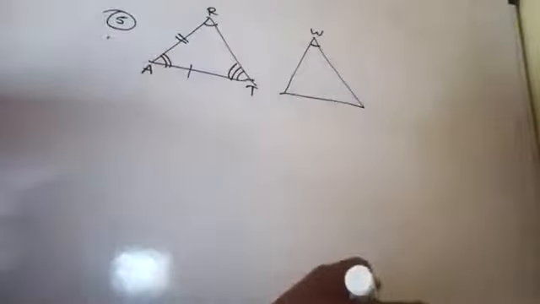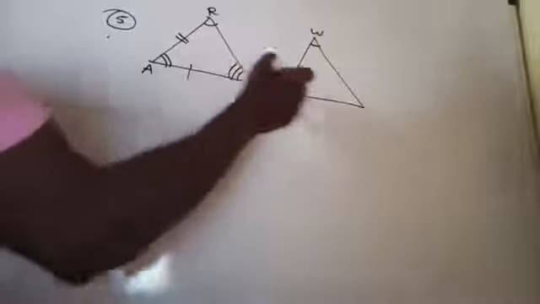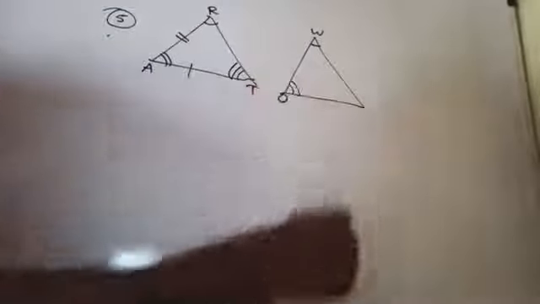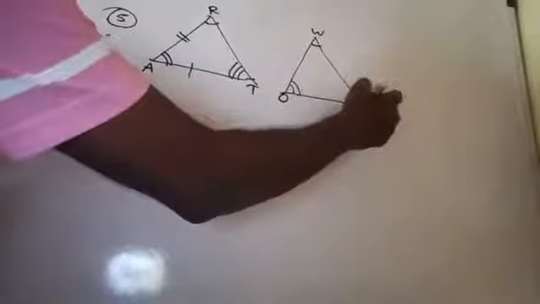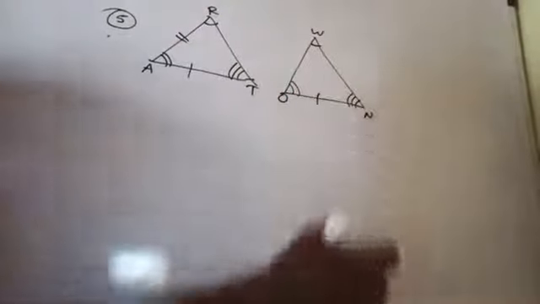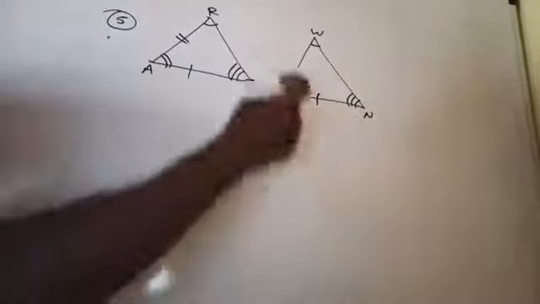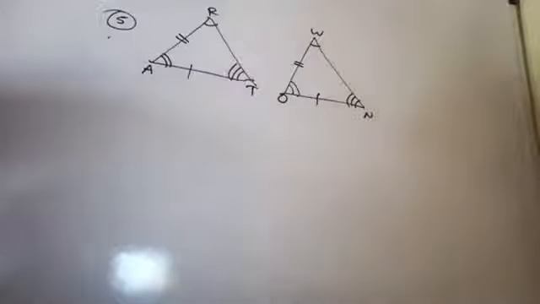Okay, so it should be W, because angle R equal to angle W it is given. And after that, angle A is equal to angle O, then it should be O. Okay, then angle T equal to angle N, it is N. Okay, and then after that, NO equal to AT. And then after that, AR equal to OW. Okay, fine. Am I right here?